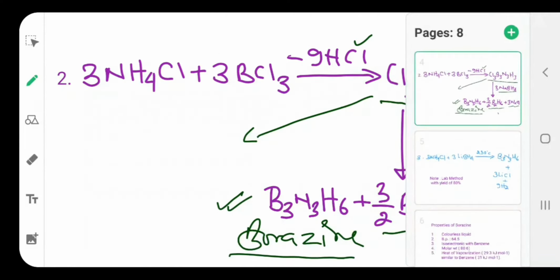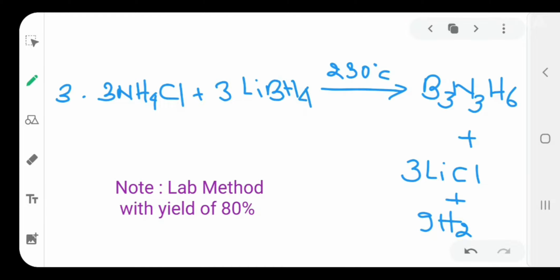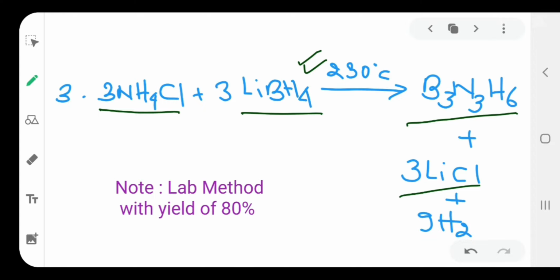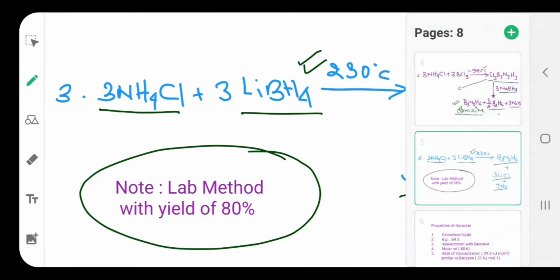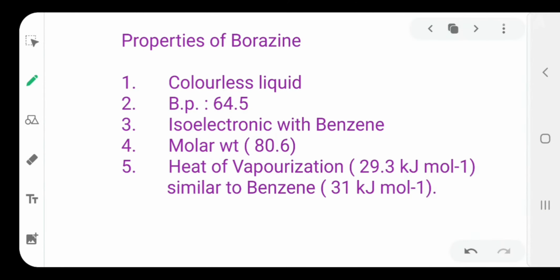Now talk about the third method, which is the reaction of ammonium chloride with lithium borohydride. Lithium borohydride and ammonium chloride mixture is heated to 230 degrees C, giving borazine, LiCl, and liberation of hydrogen gas. And you can see it's a more convenient lab method, with a yield of 80%, and it is quite high in comparison with earlier methods.